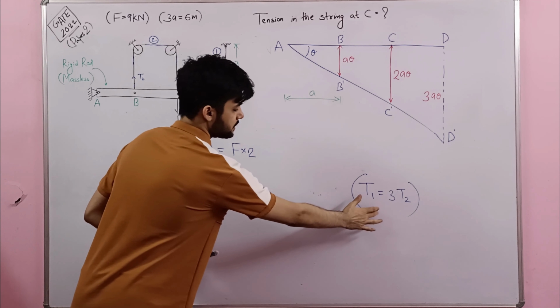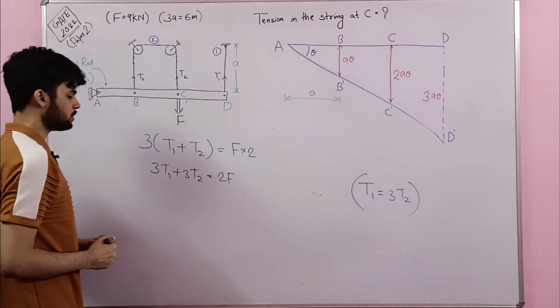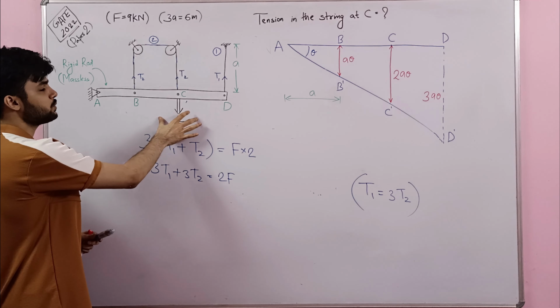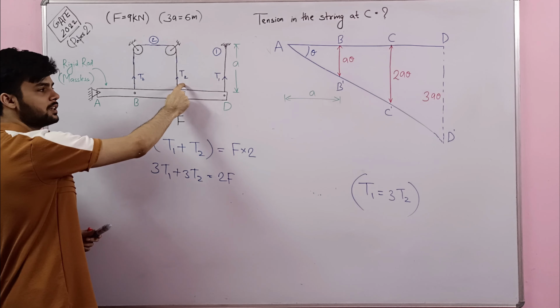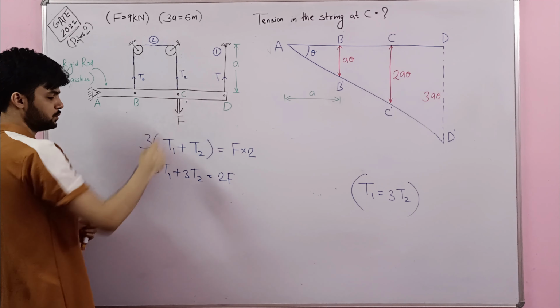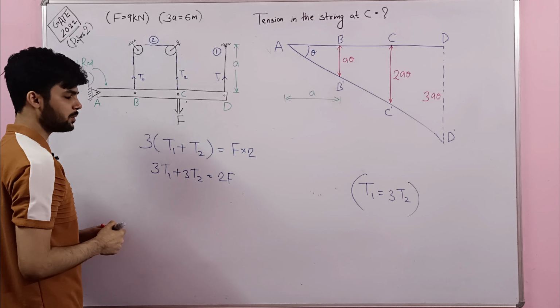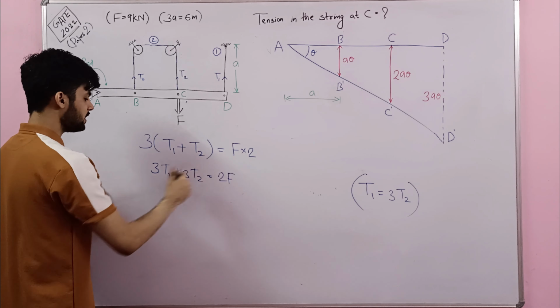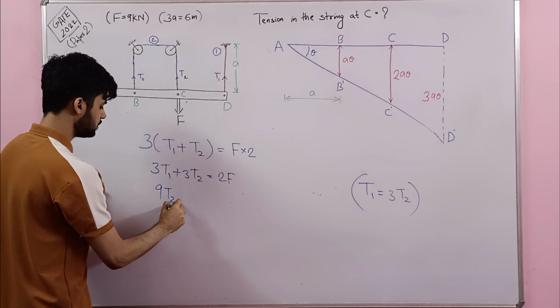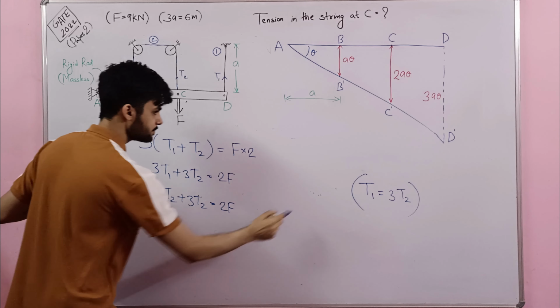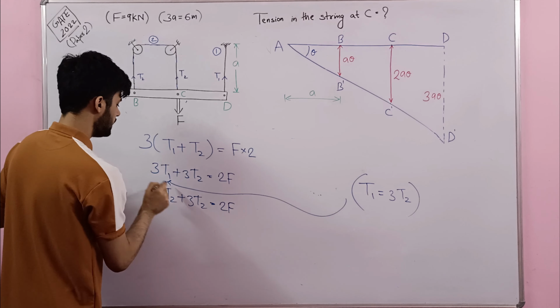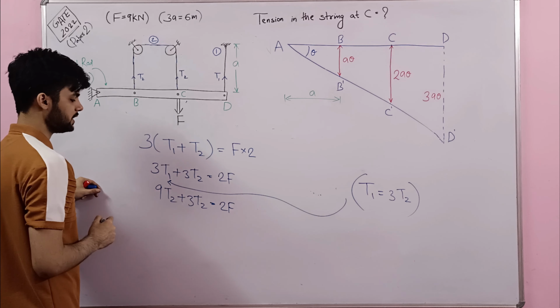Now let us use this equation. T1 is 3 times T2. What we are asked to calculate? We are asked to calculate tension in the string at point C. Means we are asked the value of T2. So let us substitute T1 in form of T2. So let us write T1 as 3T2. So 9T2 plus 3T2 equals 2F, right? I have substituted the value of T1 here.